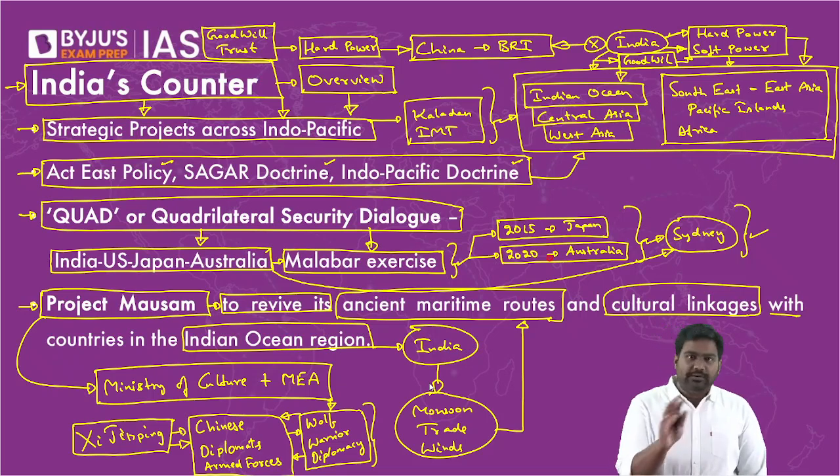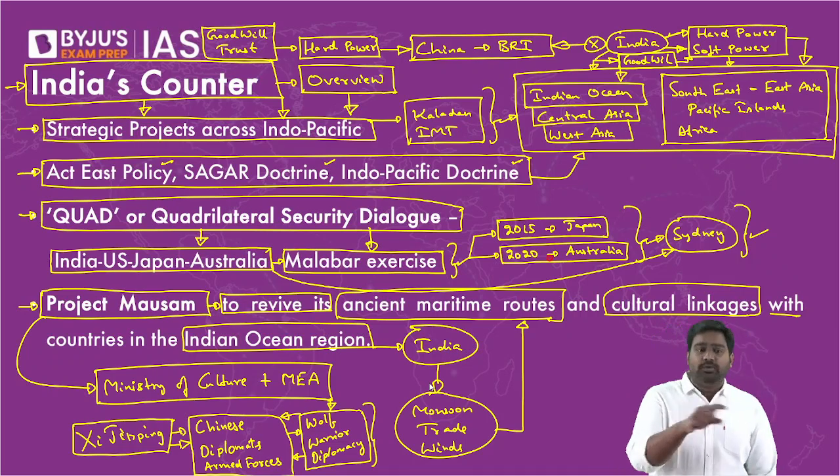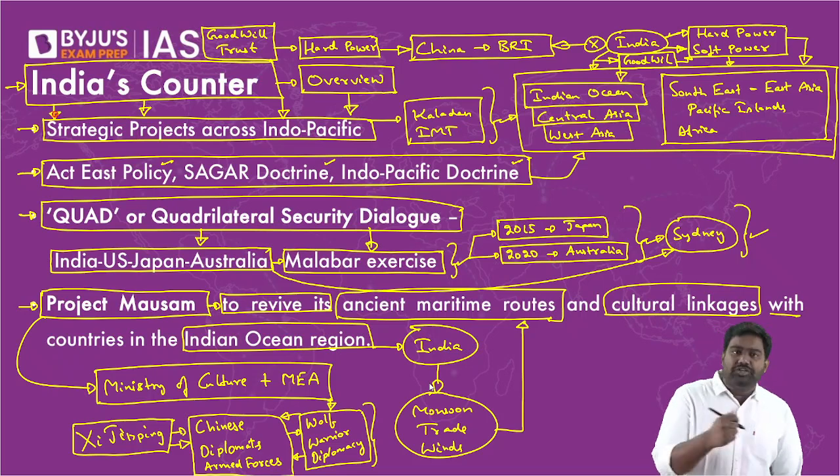This is an informal term. Government does not use the term. It's media and some think tanks which use the term. They say China has a string of pearls to encircle India. We are countering that with a diamond necklace. That is, with a series of our own projects across the Indian Ocean to counter the string of pearls. Right? So it's also called the iron curtain of India as well. These are informal terminologies, so it's something we've already covered. Just the name is different. There's an informal name given in the media, but it's not an official term used by India.